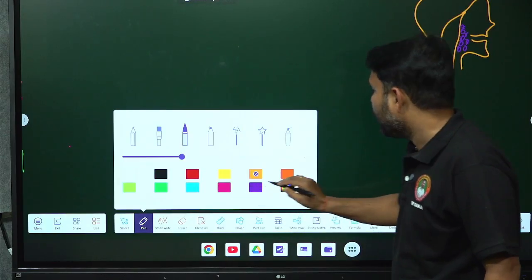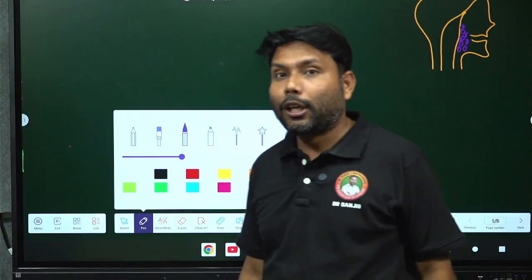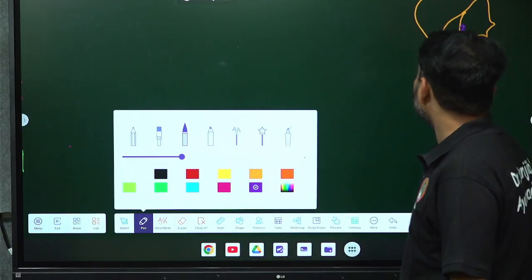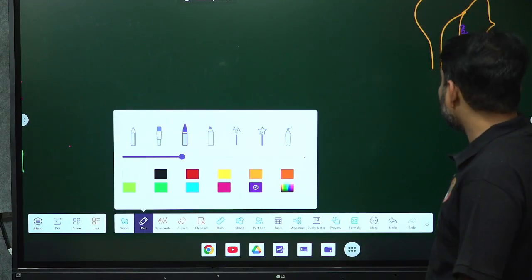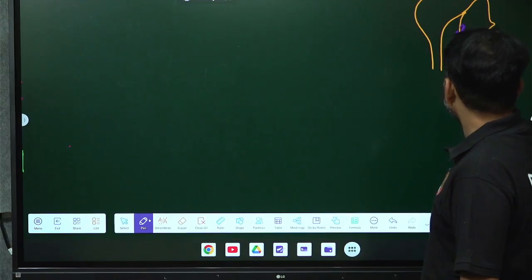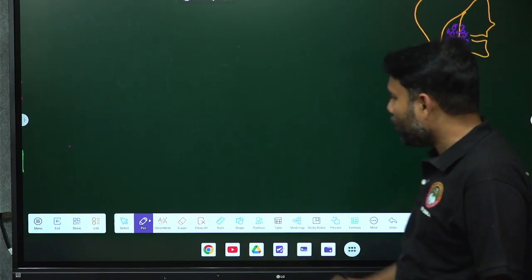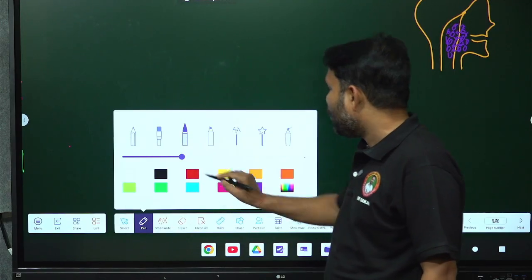And this is your pharynx. A question comes in anatomy: how many types of pharynx are there? Put the answer in the chat box. These bacteria are releasing toxins, as I have already told you, and they will damage the tissue. Then these bacteria will be in multiple numbers in the pharynx.